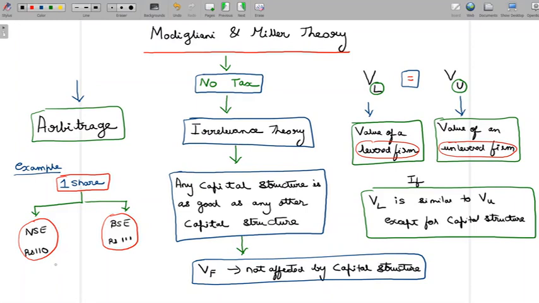So how this arbitrage is to be done is going to be the subject matter for our discussion. But let me tell you here, we are only focused on performing the arbitrage. We are not focused on understanding when the two firms will settle down in value. That's not going to be the scope of our discussion right now. That is something that the marketplaces probably would decide. We do not have a control over that. We're just going to look at how that arbitrage has to be done.